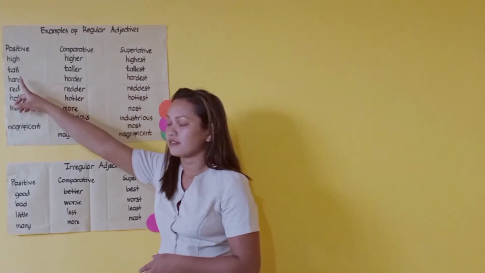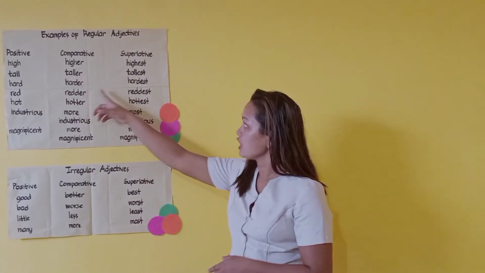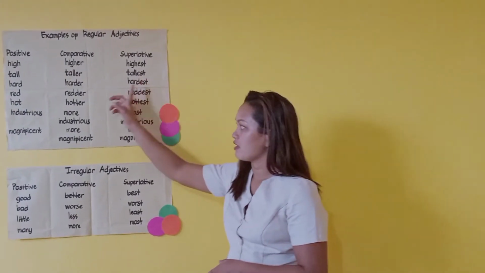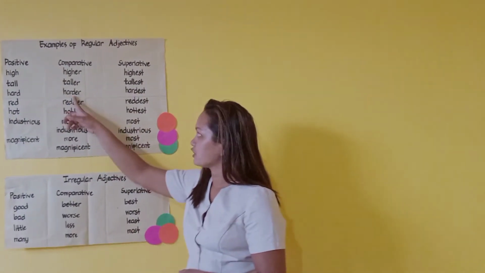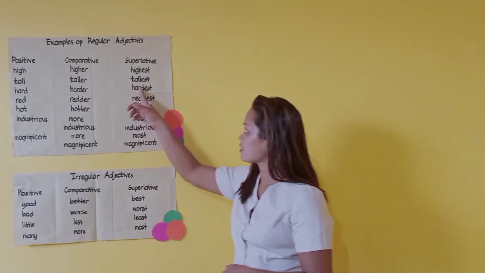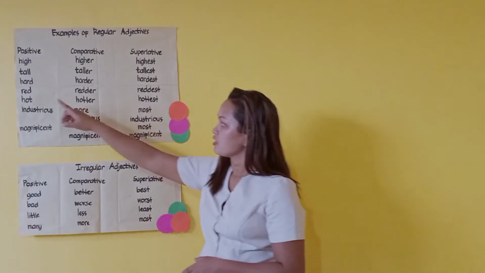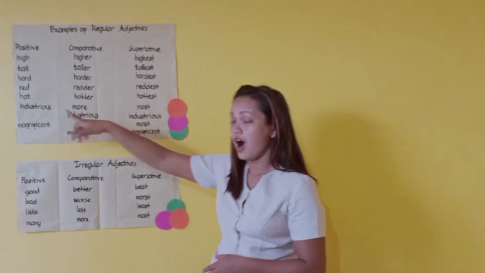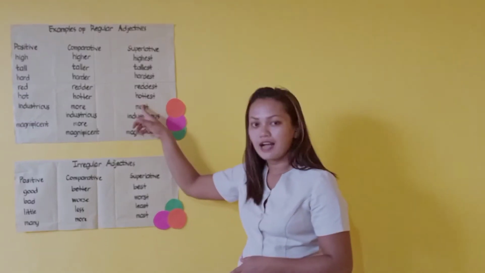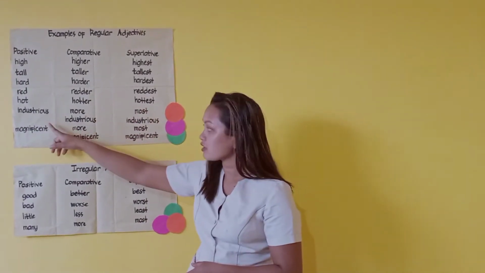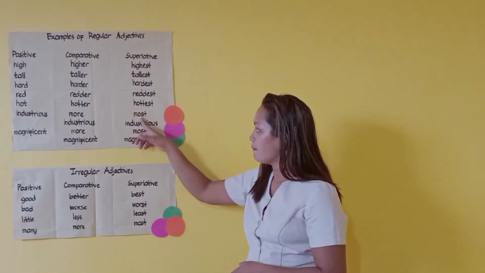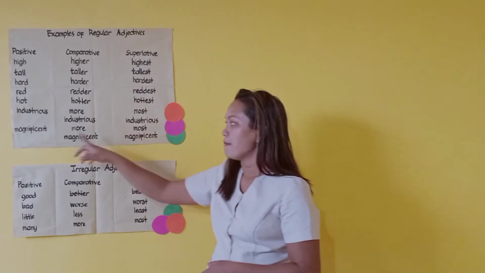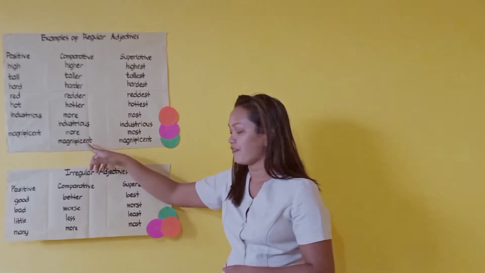Tall is the positive, the comparative is taller, the superlative is tallest. Hard, harder, which is the comparative, hardest, the superlative. Red, redder, reddest. Hot, hotter, hottest. Industrious, more industrious, most industrious. Magnificent, more magnificent, and most magnificent.